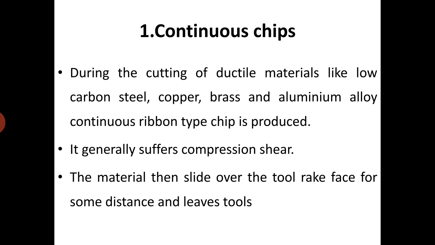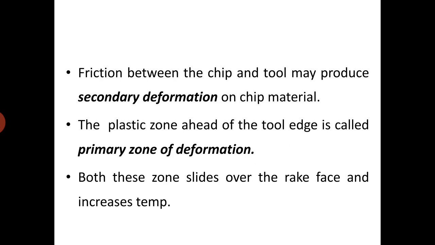Continuous chips. During the cutting of ductile materials like low carbon steel, copper, brass and aluminum alloy, continuous ribbon type chip is produced. It generally suffers compression and shear. The material then slides over the tool rake face for some distance and leaves the tool. Friction between the chip and tool may produce secondary deformation on chip material.